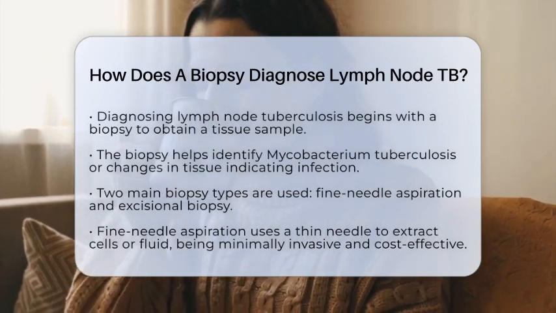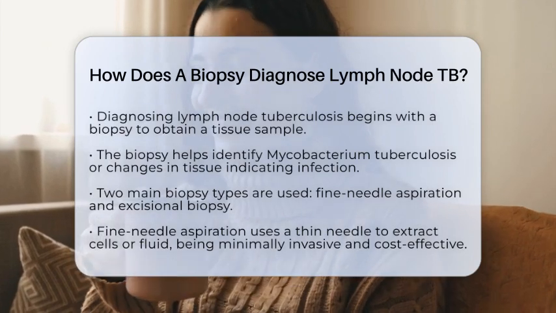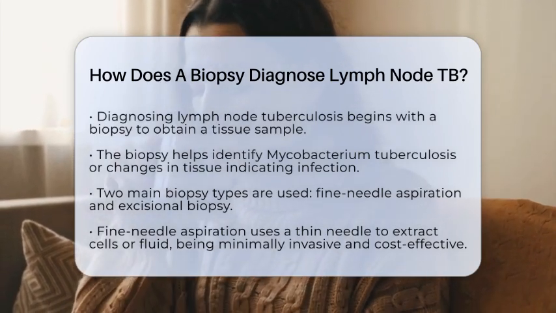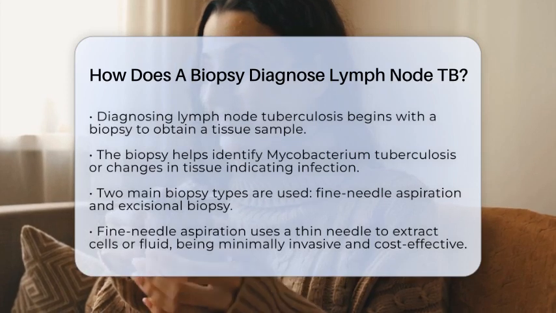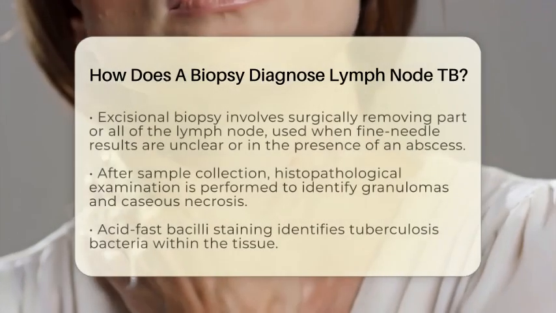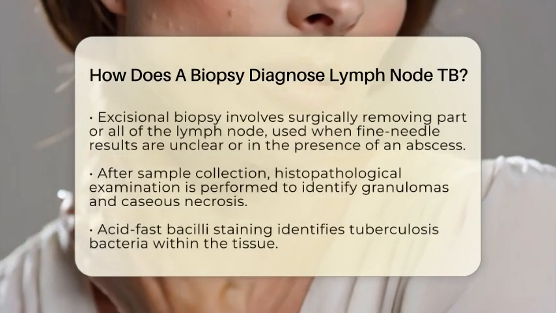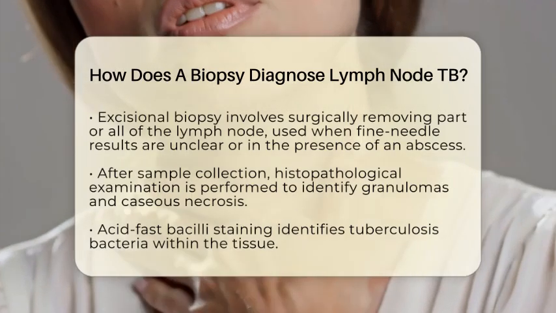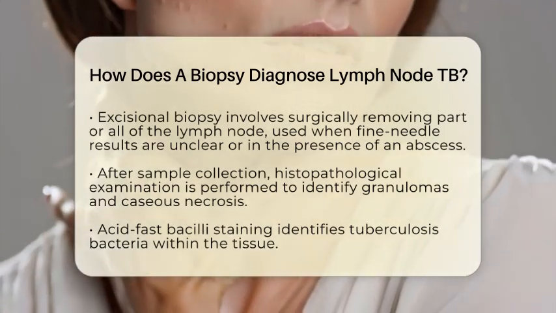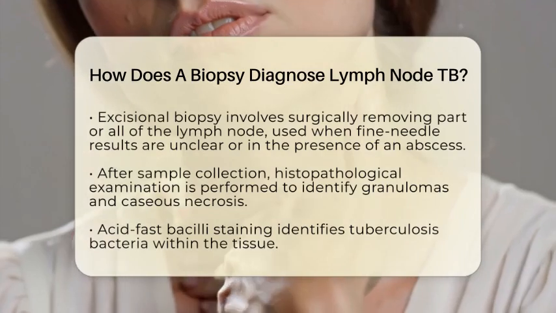The second type is an excisional biopsy. This involves surgically removing part or all of the lymph node. This approach is typically used when the results from the fine needle aspiration are unclear or when there is an abscess, which is a collection of pus that can complicate the diagnosis.